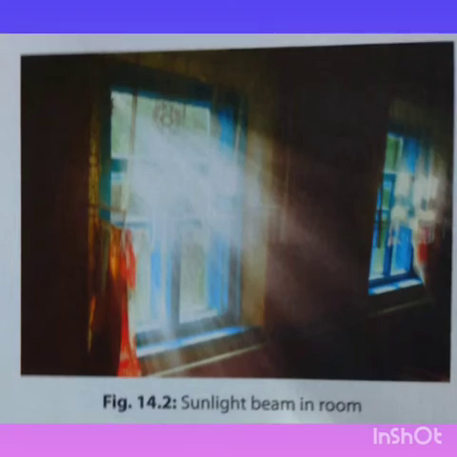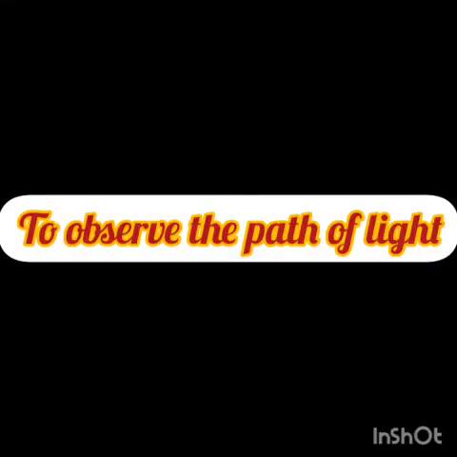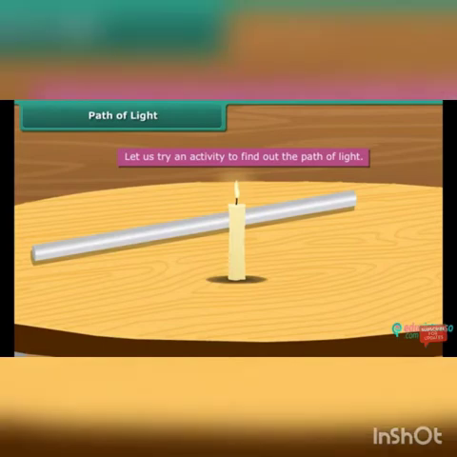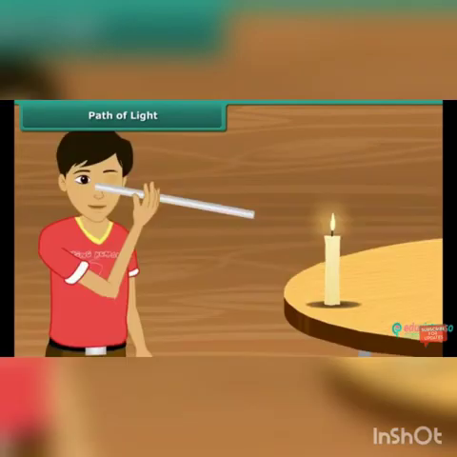Let us perform activities. With the help of these activities, we will understand the rectilinear propagation of light. Firstly, take a straight pipe and burn a candle. Try to see the candle through the pipe. With this we are able to see the candle.